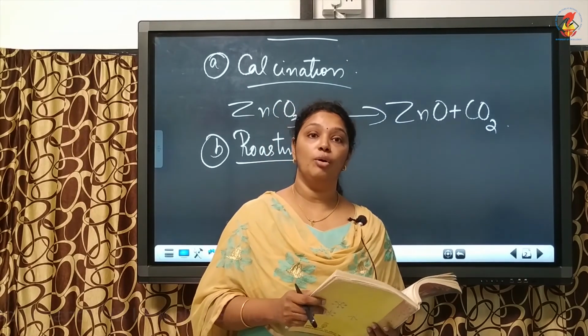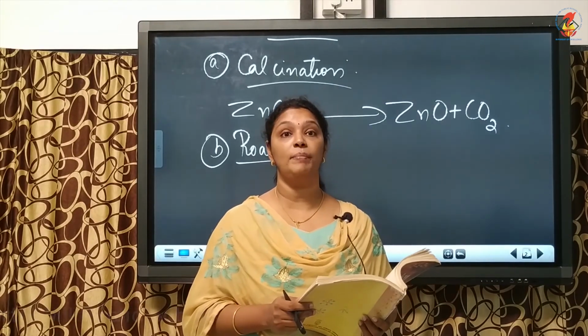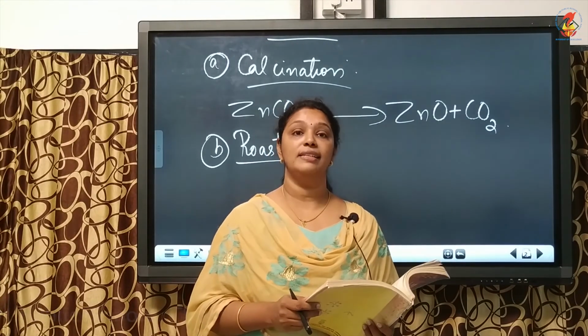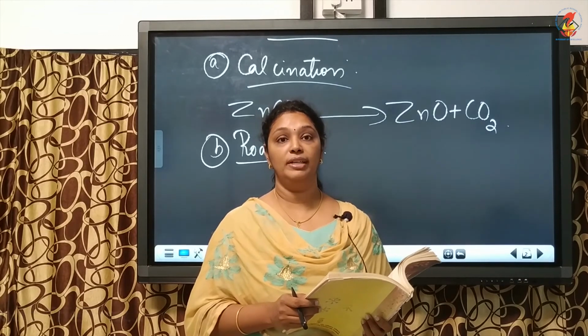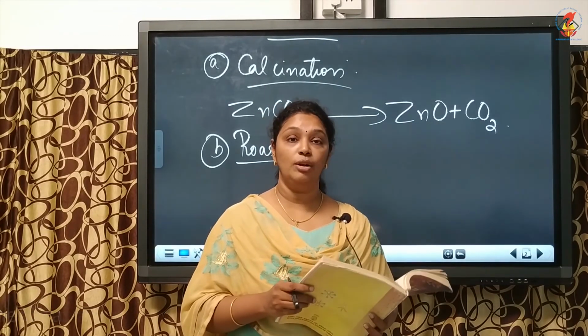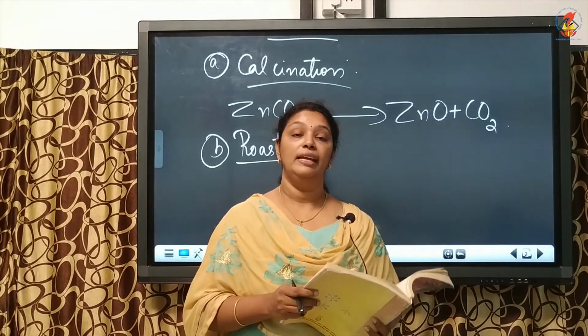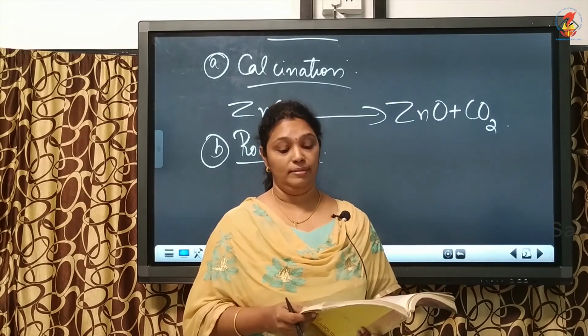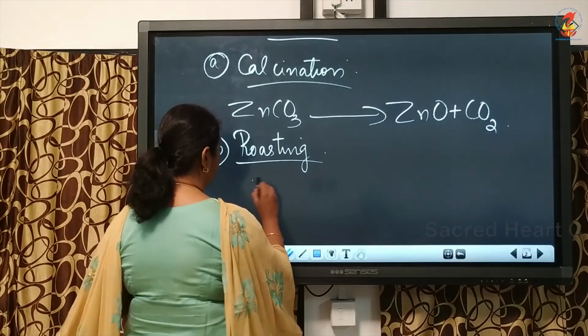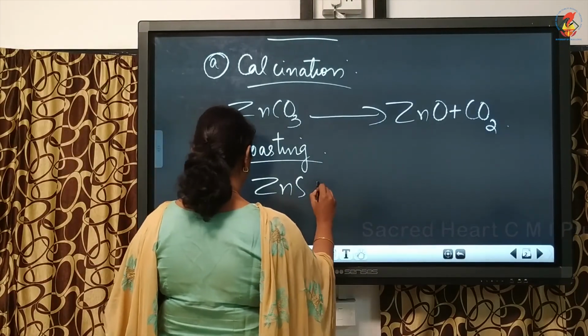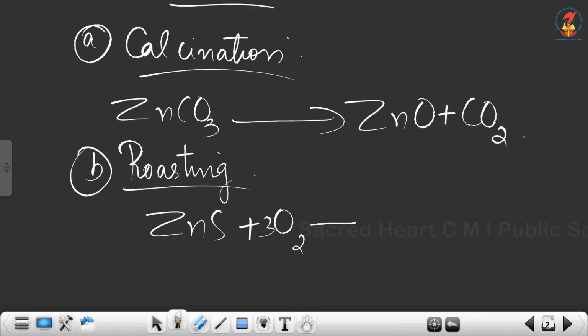In roasting, the ore is heated in a regular supply of air in a furnace at a temperature below the melting point of the metal. So here in roasting, the metal ore is heated in presence of air. An example for roasting is zinc sulfide. Zinc sulfide plus oxygen, we get zinc oxide plus sulfur dioxide.